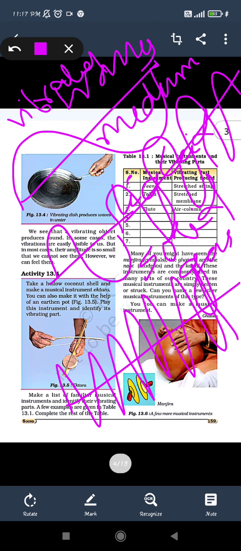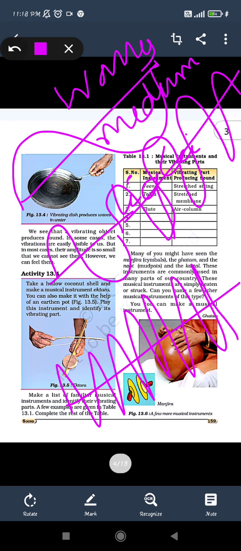So it needs a medium to travel, and it will enter our ears with the help of some medium. So it will vibrate, then only the sound is produced. It will travel only when the medium is given to it. So it can travel with the help of a medium like solid, liquid, or gas. So it travels in the form of waves, and waves can be of various types.